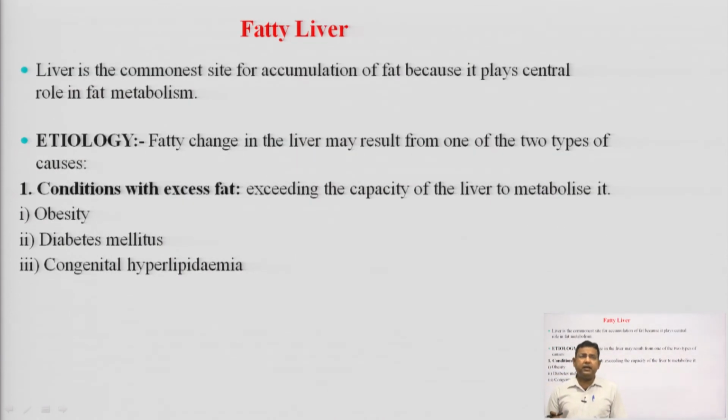Fatty liver, what is fatty liver? Liver is the commonest site of accumulation of fat because it plays a central role in fat metabolism. A small etiology of this: fatty changes in the liver may result from one of two types of causes. First, conditions with excess fat exceeding the capacity of the liver to metabolize it. What are the reasons behind this? Obesity, diabetes mellitus, congenital hyperlipidemia. Congenital means from birth.